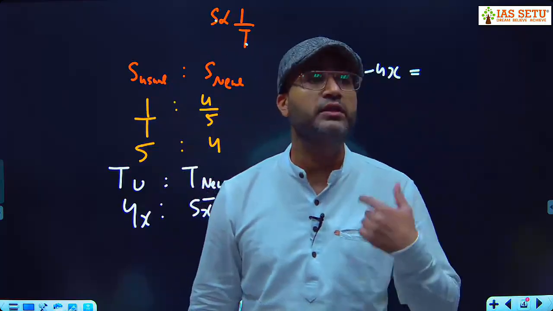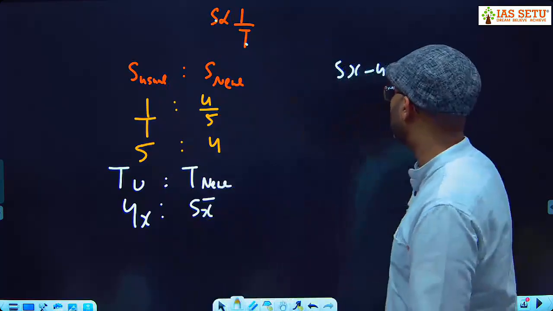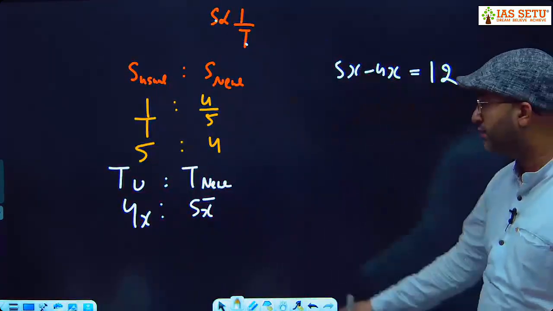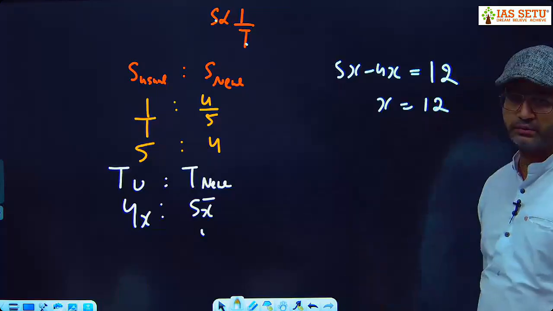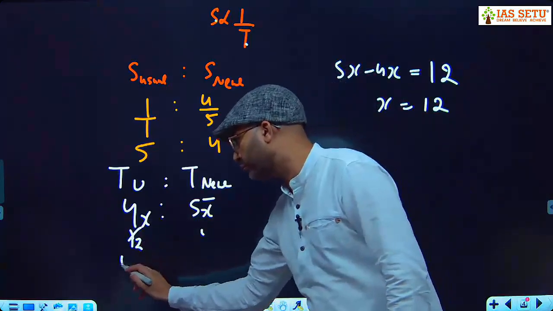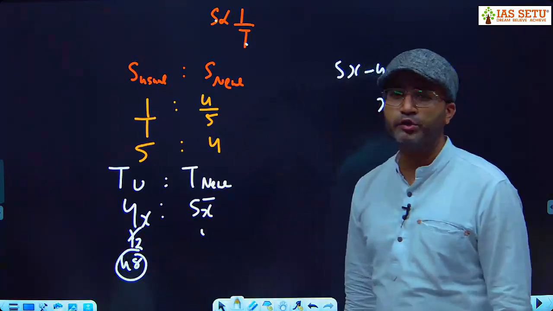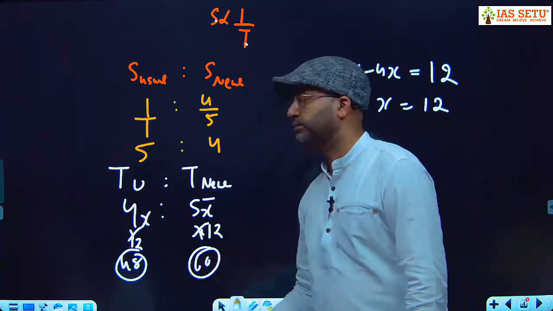If I'm 12 minutes late, today I'm taking 12 minutes extra. So you equate it with 12 minutes. I'm taking x minutes extra today, so x is equal to 12 minutes. So what is 4x? 4 into 12, 48 minutes. So usually I used to take 48 minutes. Today I have taken 60 minutes.